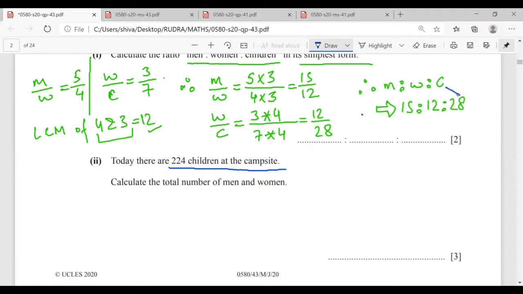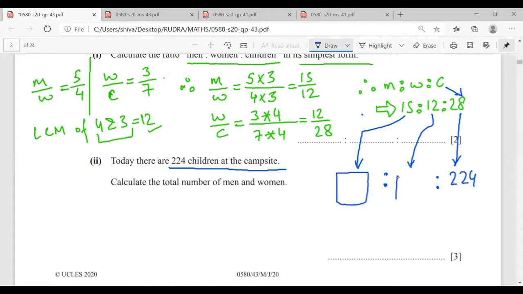So the ratio of children is 28, and this would be equal to 224. Now the simple trick that you can use is that this ratio of men is to women is to children should remain 15 is to 12 is to 28.